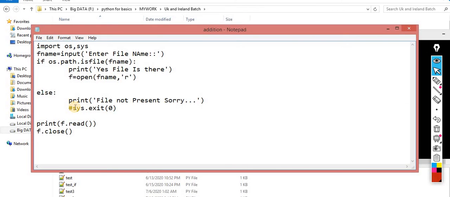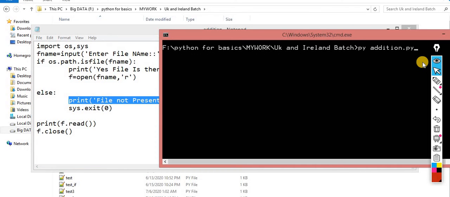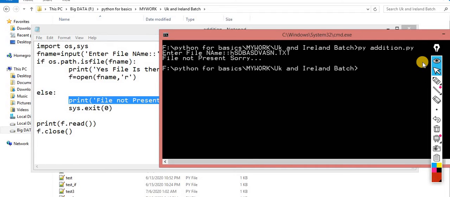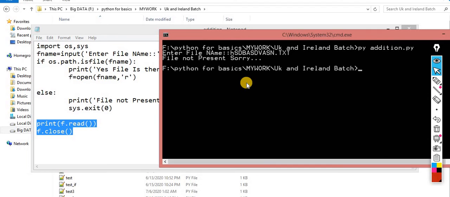So what I did is, whenever this statement is executing, at that time the program should be terminated. Everything should be closed. Now understand this scenario. This time you are getting "file is not present", because after moving to this line, it closes everything. Your program is terminating at this point. It will not perform the next activity, so that's why I use this exit.